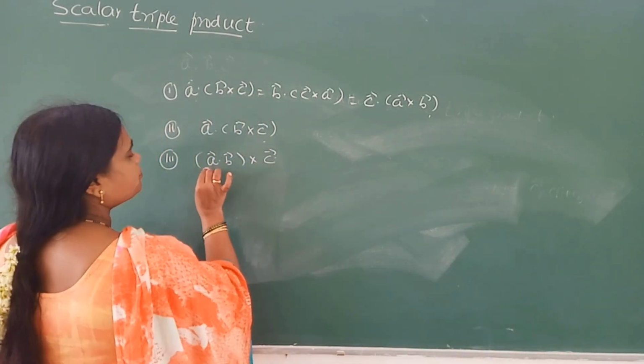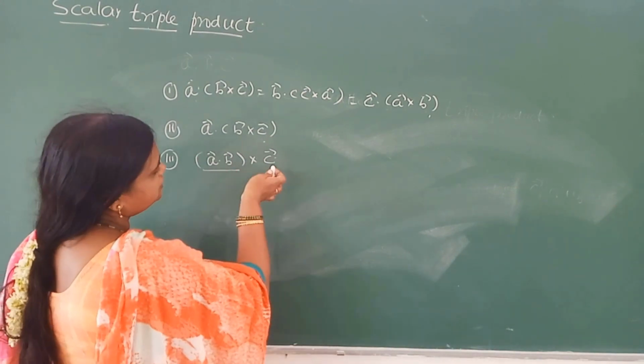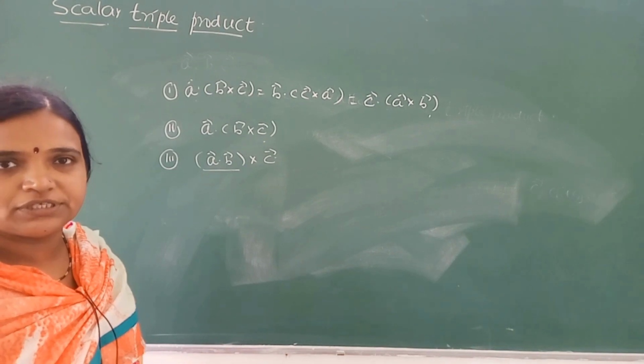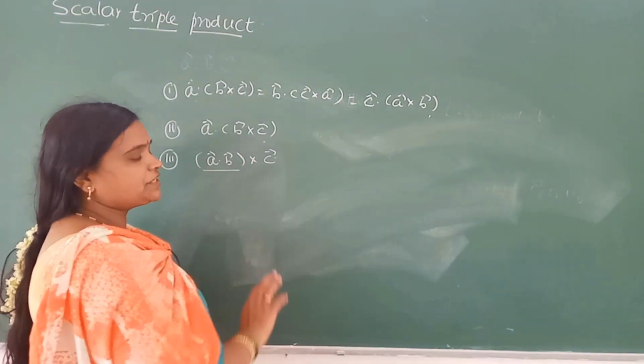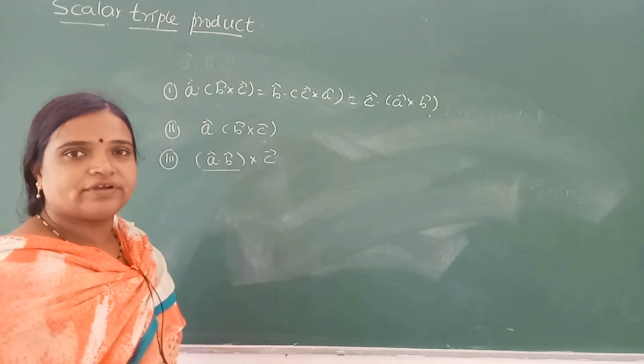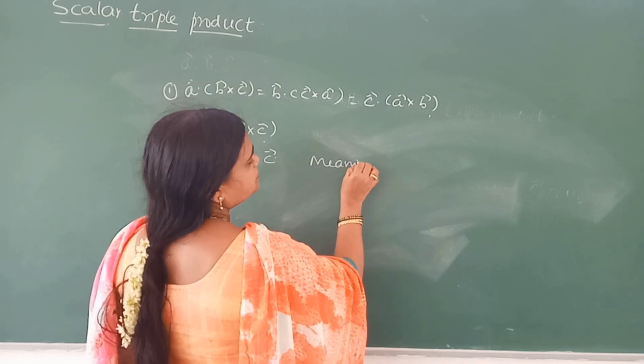See, vector A dot B, we got a scalar. A scalar is then multiplied by a vector with a cross product. That is not possible, because in a cross product both must be vectors. Therefore, it is a meaningless form.